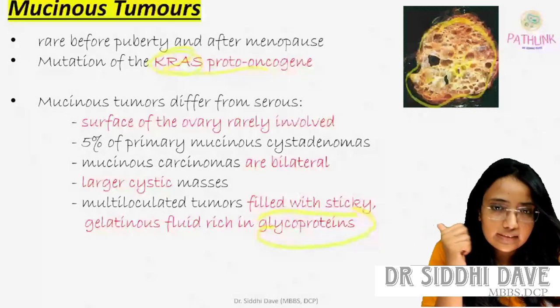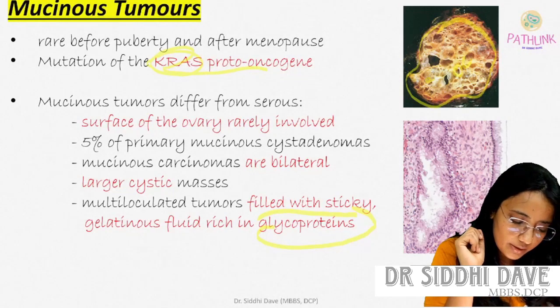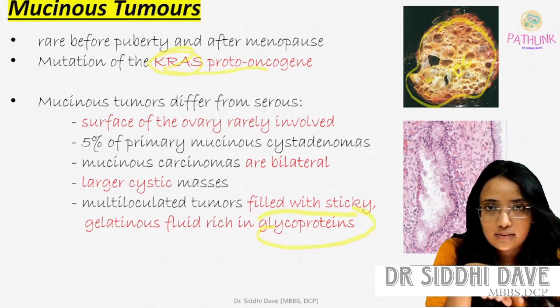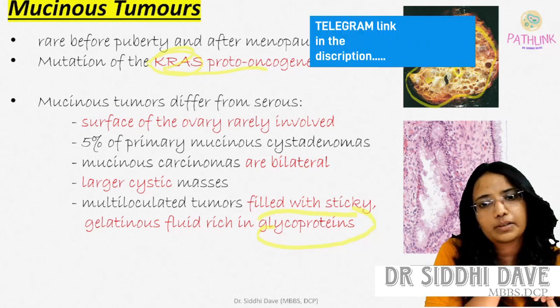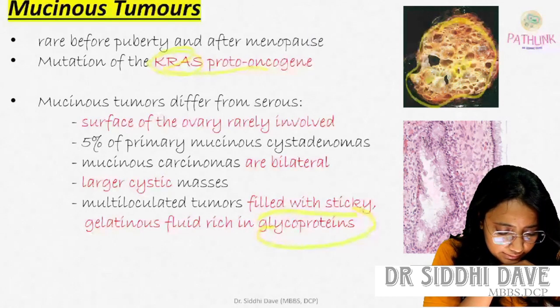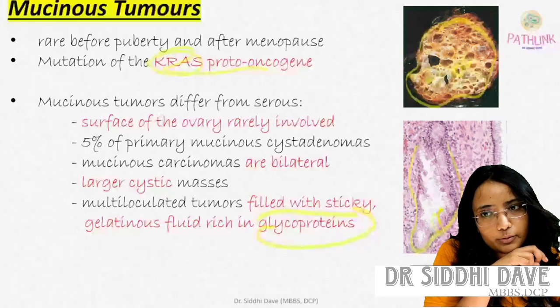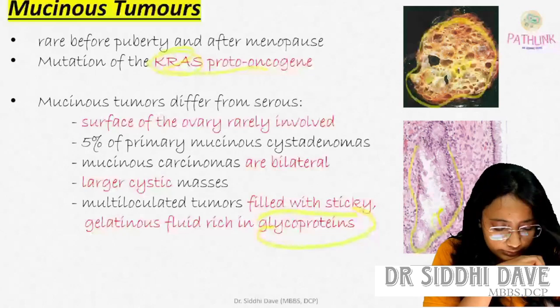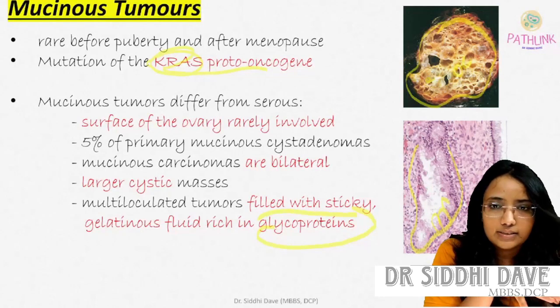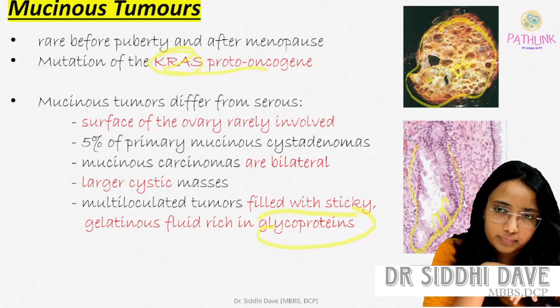Then this is the histological picture of the mucinous tumor. You are seeing here that this is also columnar epithelium, but you are seeing that the columnar epithelium will secrete some mucinous like material, and that is a peculiarity of the mucinous tumor. Then this is a mucinous cystadenoma specimen, columnar cells lining the cyst.